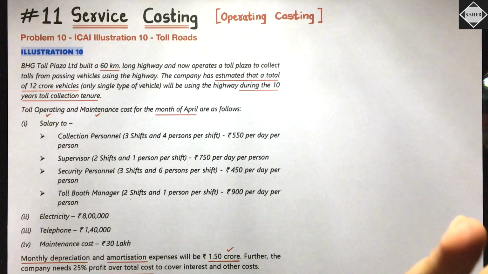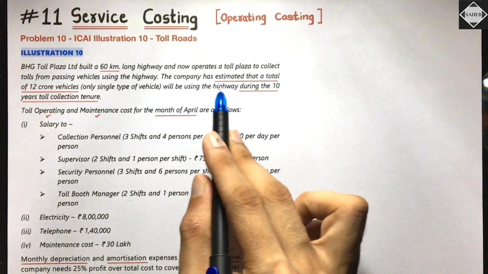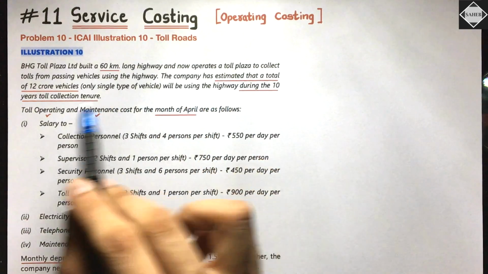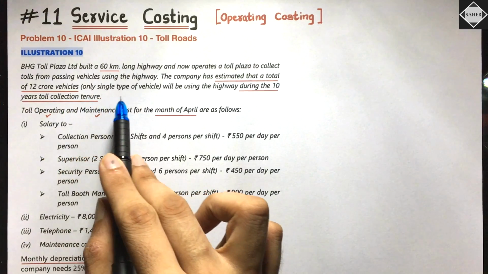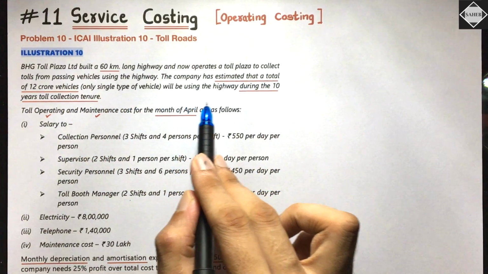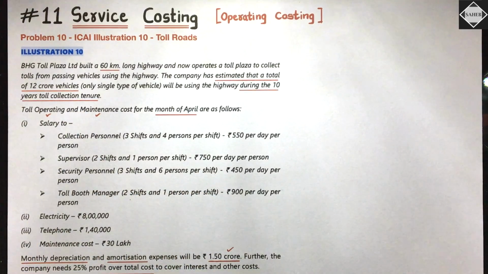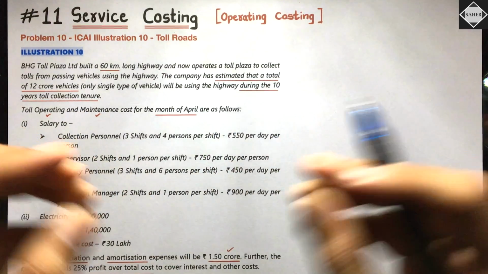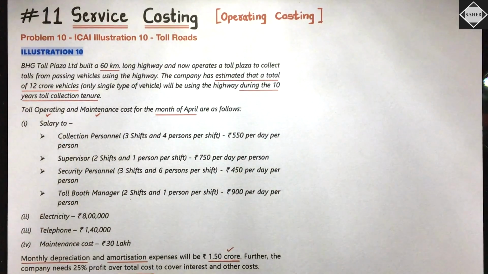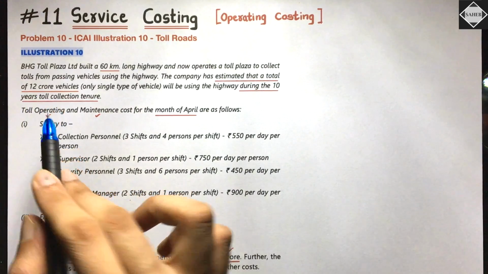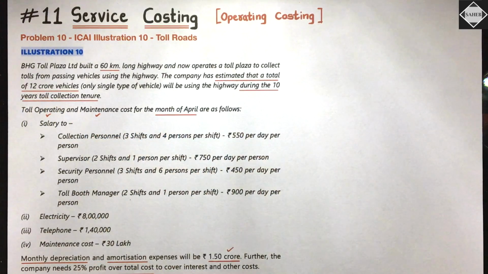The company has estimated that a total of 12 crore vehicles, only a single type of vehicle, will be using the highway during the 10 years toll collection tenure. So in the entire 10 years, 12 crore vehicles will be passing through that plaza.